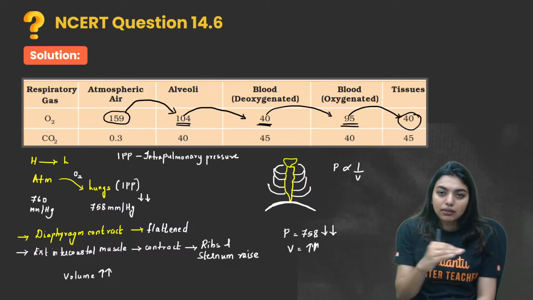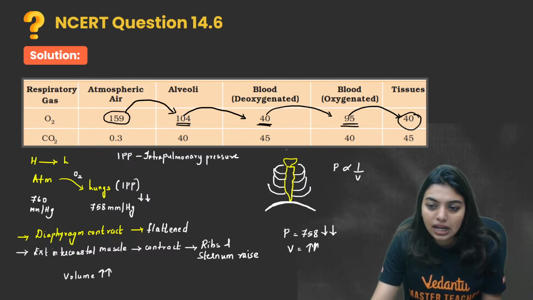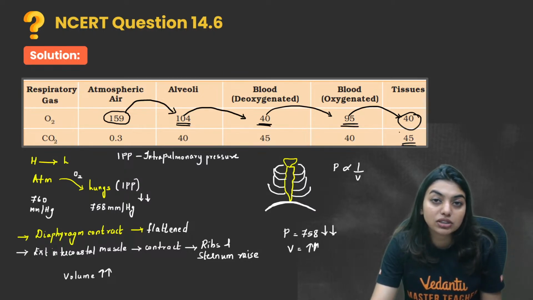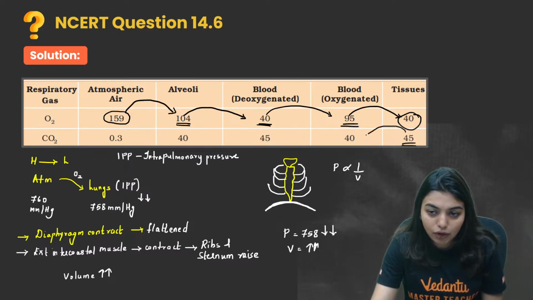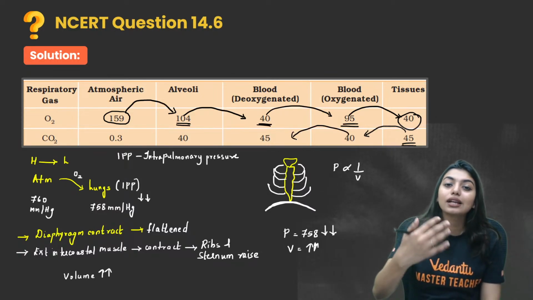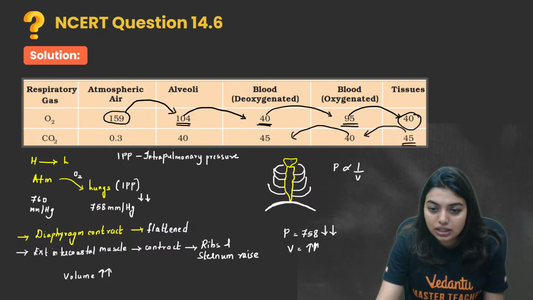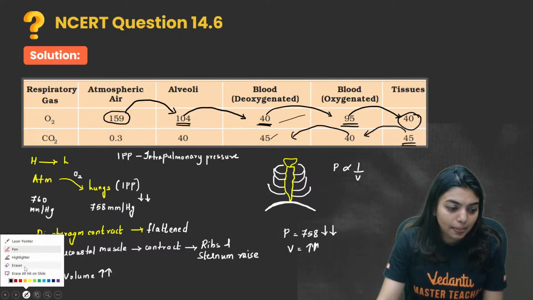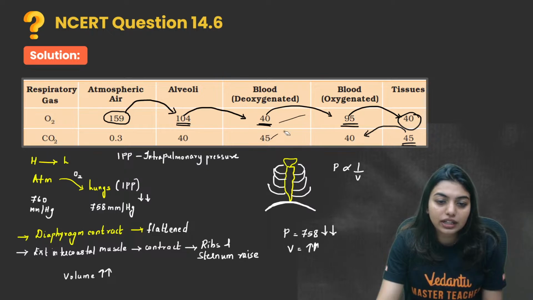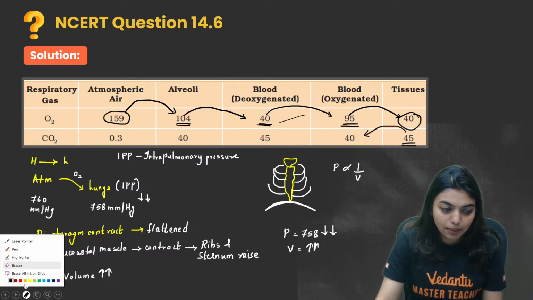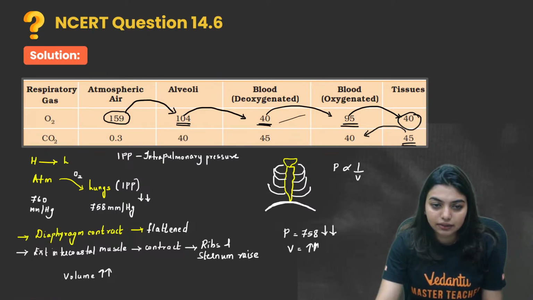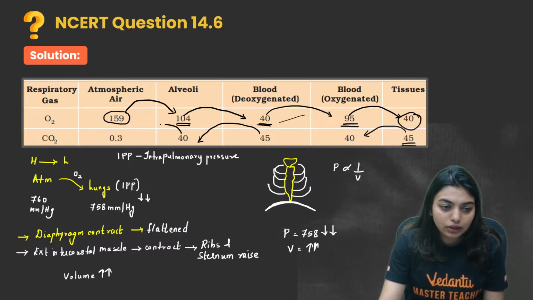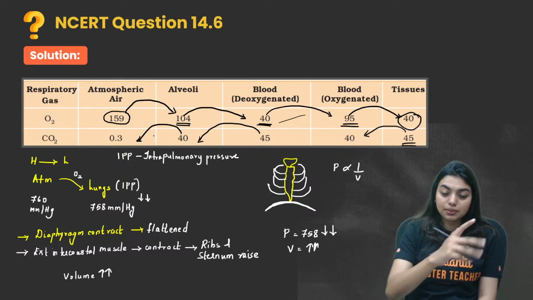The same thing will continue when I have to throw out carbon dioxide. Tissues will have the maximum carbon dioxide after all the utilization. From 45 it will become 40, 42. Deoxygenated blood already has a lot of carbon dioxide, right? So it will go this way: from the tissues to the deoxygenated blood, from there to the alveoli, and from the alveoli to the atmosphere. This is how expiration happens.